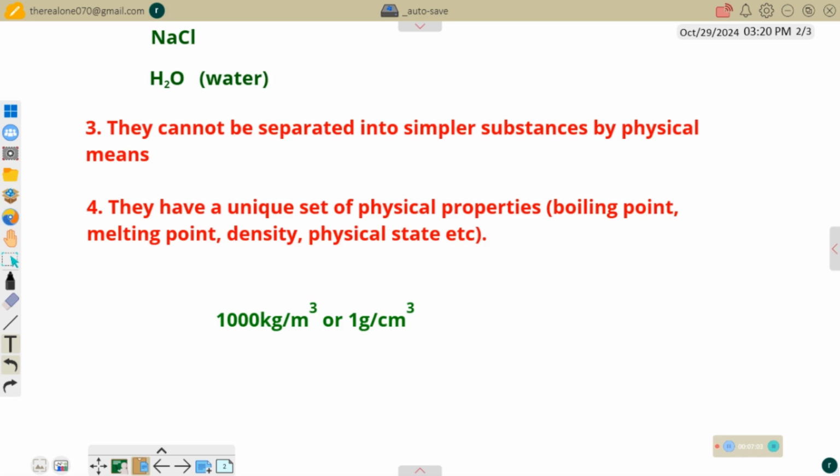Now, another thing is physical state. For example, the physical state of water is liquid. Pure water is always a liquid, and pure ice is always a solid. So they have uniqueness in all of these things. That's what makes them pure.